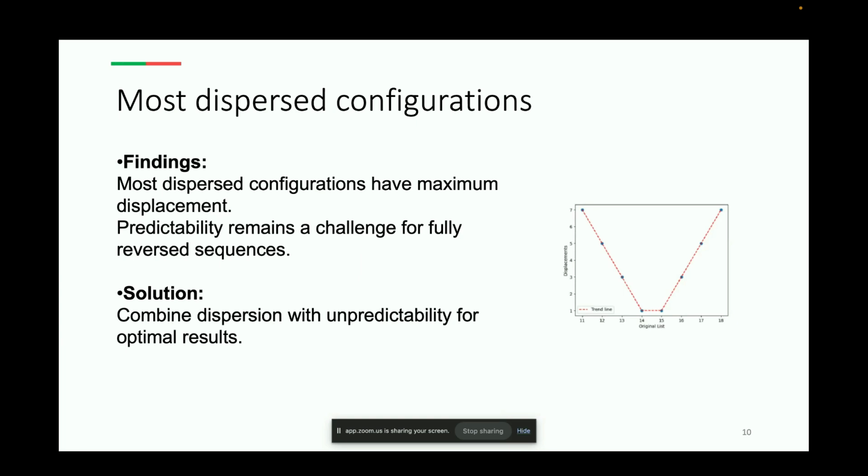It's predictable, but it still has the maximum dispersion. And what I try to do is find the optimal dispersion. By combining dispersion with permutation entropy, we can identify configurations that are both dispersed and unpredictable, making them useful for real world applications.